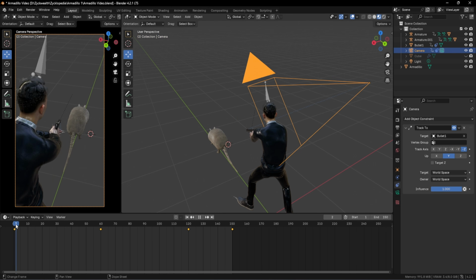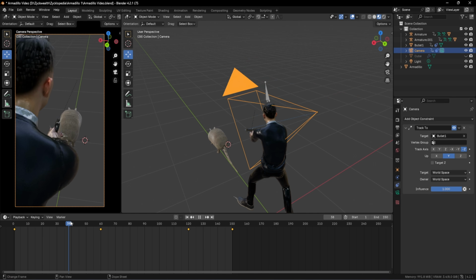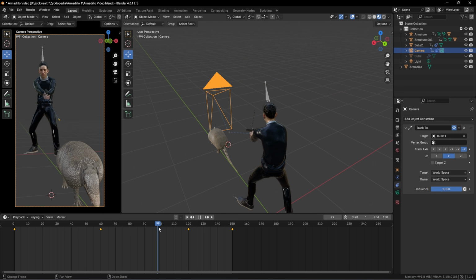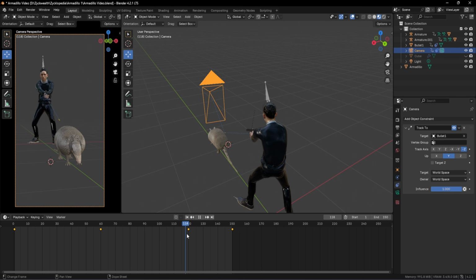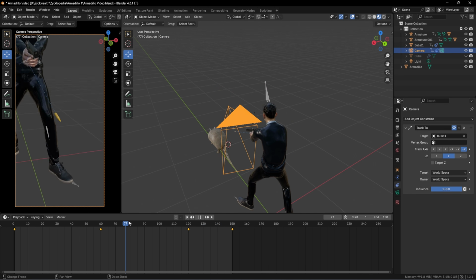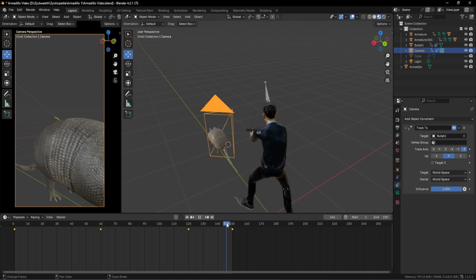And if you play our animation, we can see the same result, which is our camera will just flip and then we will have the view of both these characters. Then our camera will zoom in towards our armadillo like this, and that's perfect. So for this video, we'll be covering this much of animation, and I'm happy to say that we have done most of the work.